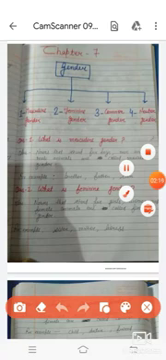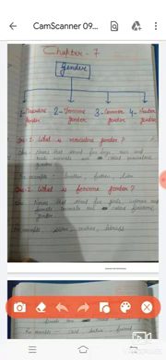Once again, question number first is, what is masculine gender? Nouns that stand for boys, men and male animals are called masculine gender. For example, brother, father, lion, etc. Now question number second is, what is feminine gender? Nouns that stand for girls, women and female animals are called feminine gender. For example, sister, mother, lioness, etc.